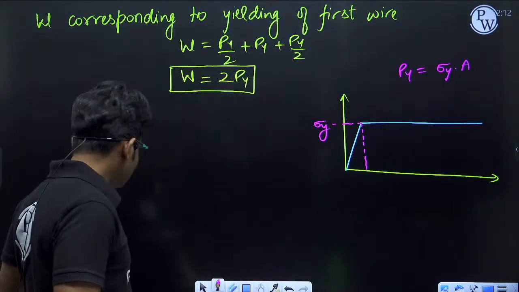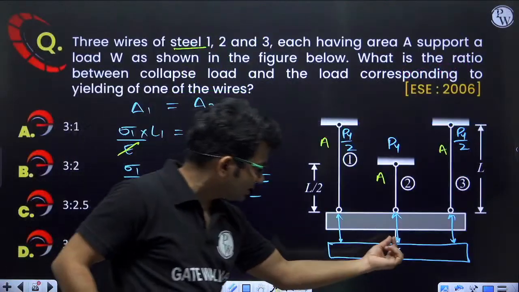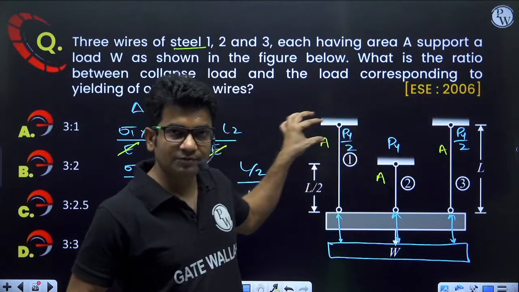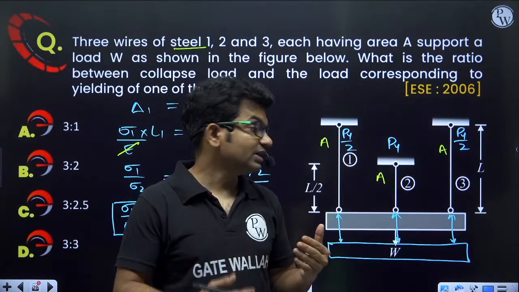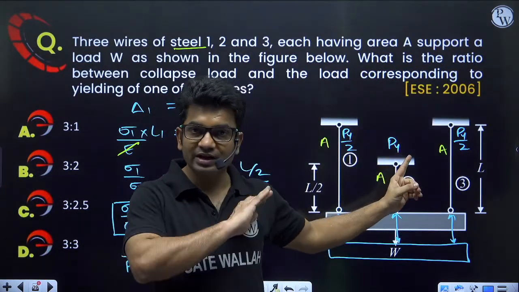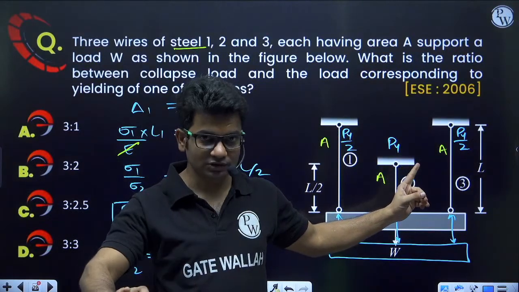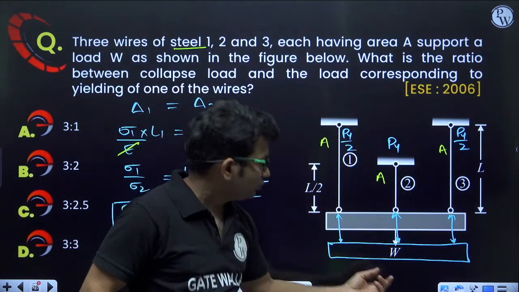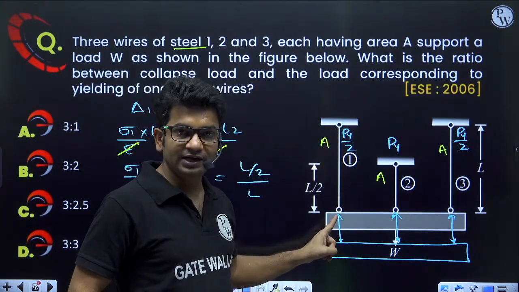Even if we are increasing the W, the force in these two wires is changing. This is increasing, but the force in this wire has remained constant. Now, if we keep on increasing W, what is the maximum force that this wire can take?